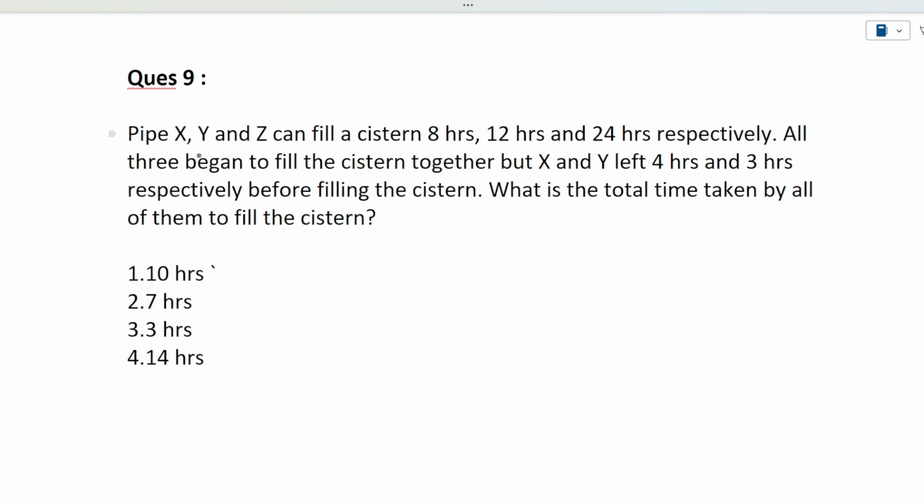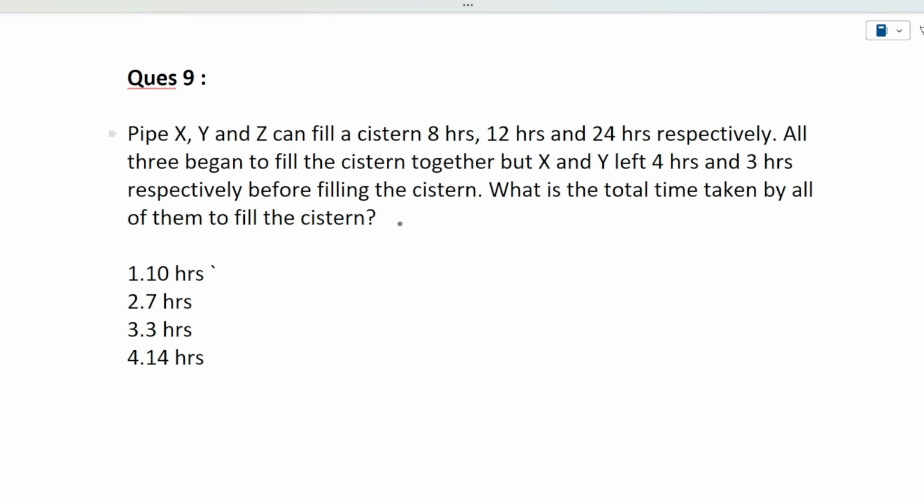Okay, so guys, the next question is pipe X, Y, and Z can fill a cistern in 8 hours, 12 hours, and 24 hours respectively. All three began to fill the cistern together, but X and Y left 4 hours and 3 hours respectively before filling the cistern. What is the total time taken by all of them to fill the cistern? So see, in these type of questions, first of all, X, Y, and Z alone can fill the cistern in 8, 12, 24 hours.